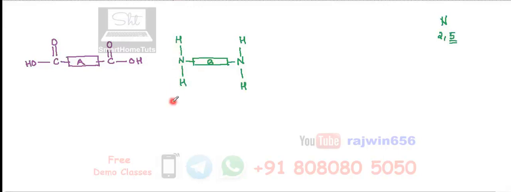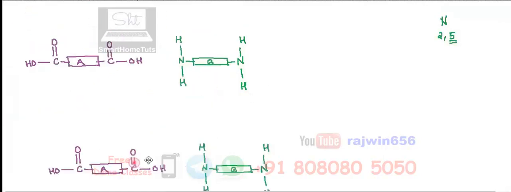Okay. So now here what is going to happen? The same thing is going to happen, but over here, because there is no OH over here, this H will be gone from here, this OH will be gone from here, and this nitrogen is going to get linked with this carbon atom. I will just show that process over here repeatedly.